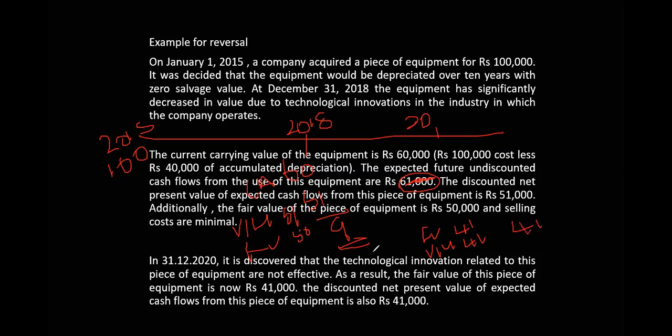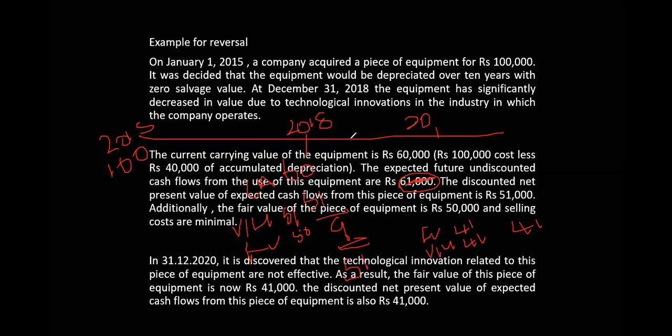What is the carrying amount at this date? It was initially 100. After 4 years, depreciation is 40, giving 60. Now you do the impairment here, 9. So the carrying value is 51 at 2018.